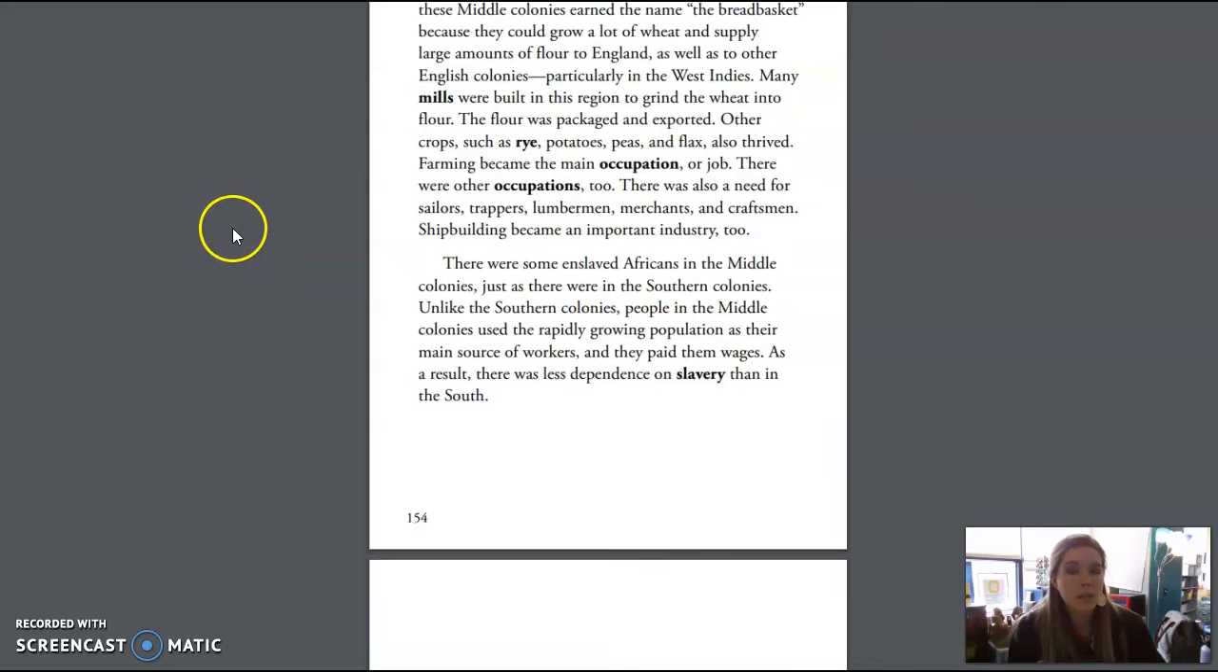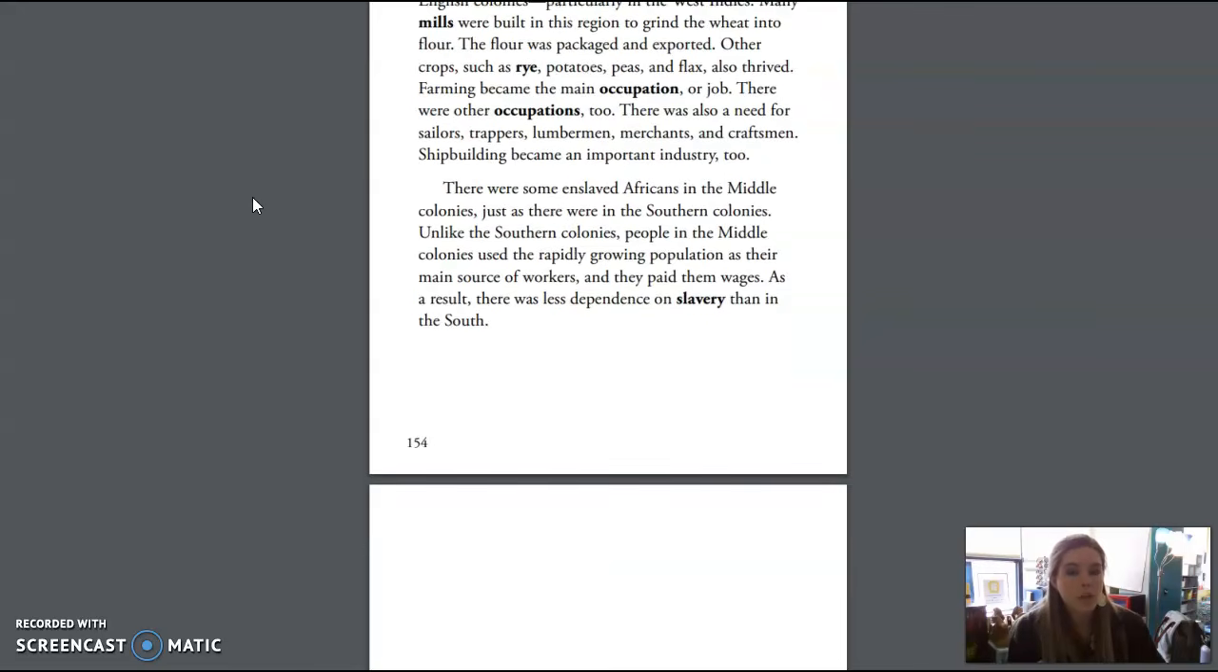Many mills were built in this region to grind the wheat into flour. The flour was packaged and exported. Other crops such as rye, potatoes, peas, and flax also thrived. Farming became the main occupation or job. There were other occupations too. There was also a need for sailors, trappers, lumbermen, merchants, and craftsmen. Shipbuilding became an important industry too.